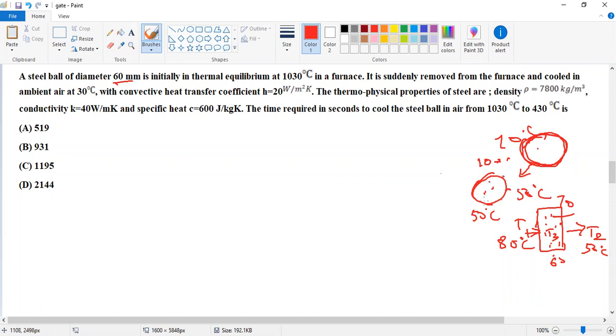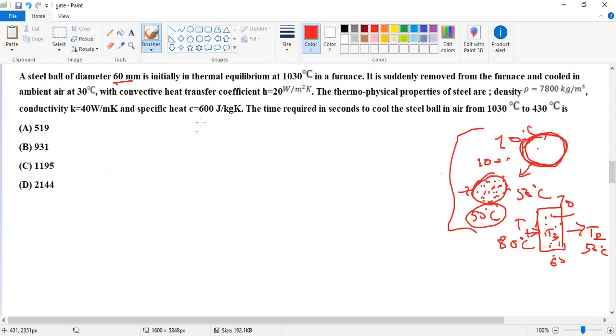At any position we measure, it is the same temperature. That is the lumped system. In this lumped system method, we have some problems.